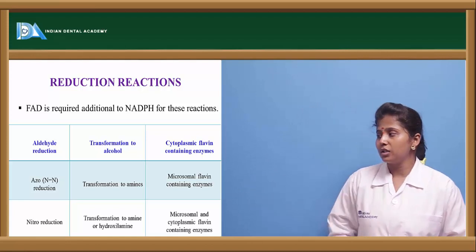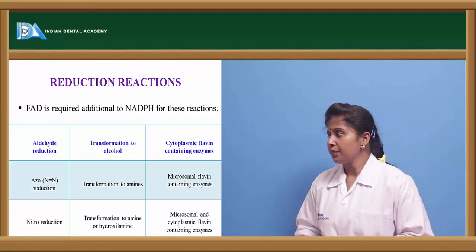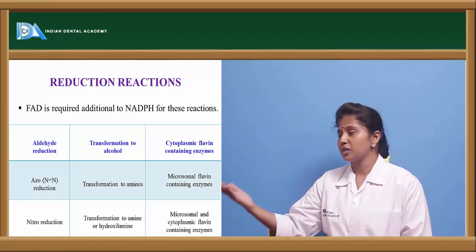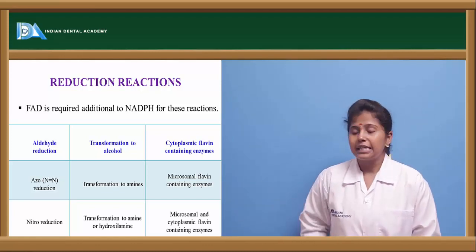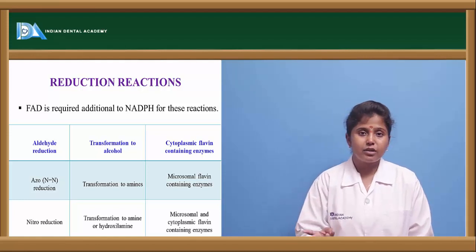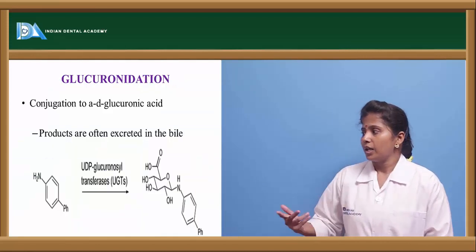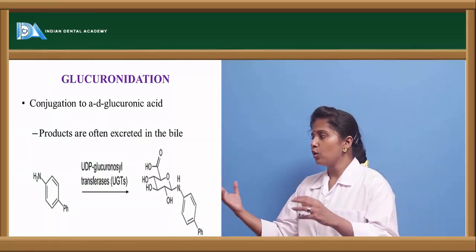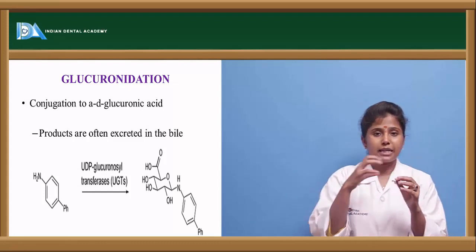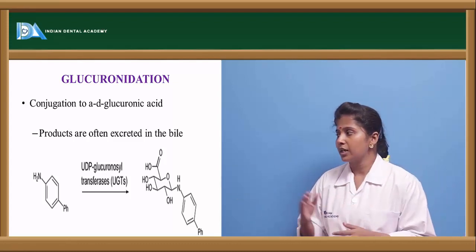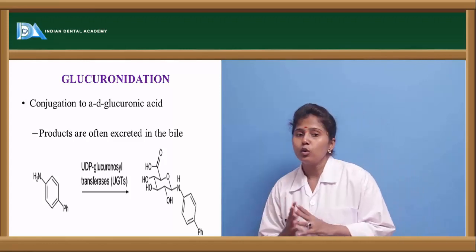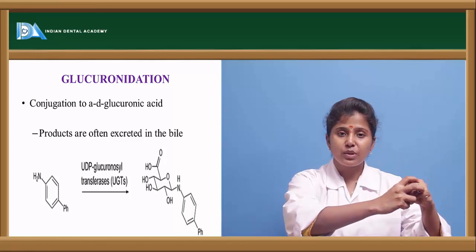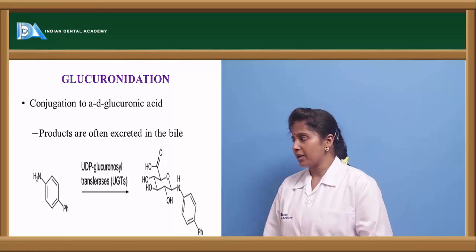Reduction includes aldehyde reduction and nitro reduction, which are examples of the reduction process. Glucuronidation is a process where a glucuronyl group is attached to the drug, that is, conjugation to D-glucuronic acid. The D-glucuronic acid attaches to the compound, and thereby it forms an inactive compound.